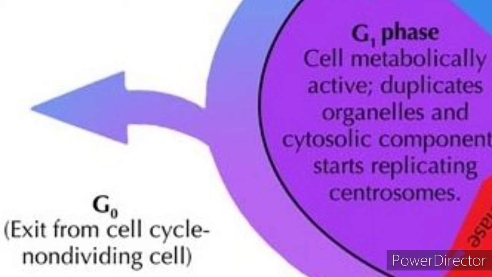Now let us study G0 phase. Here some cells exit, meaning they come out of G1 and enter into a quiescent state, which is called G0. So some cells, other than the arrested cells, come out of G1 and enter into the next stage called G0, where the cells remain metabolically active.